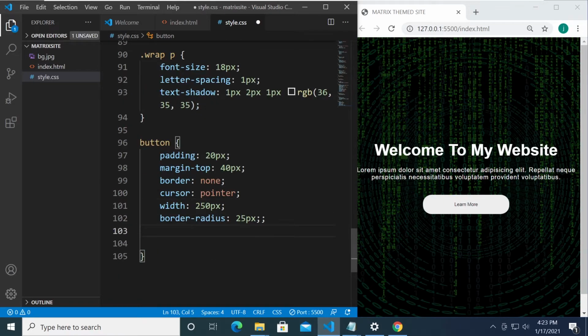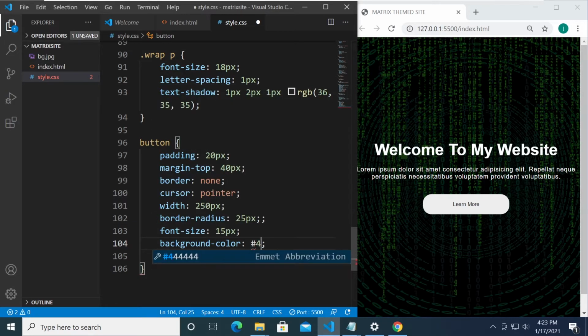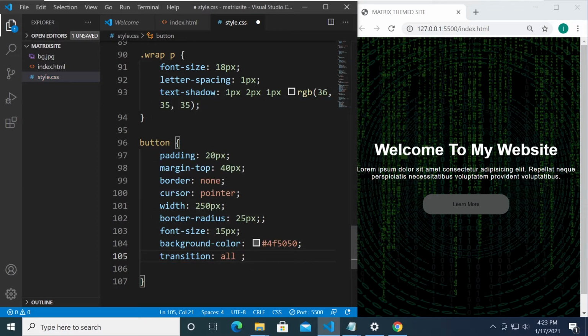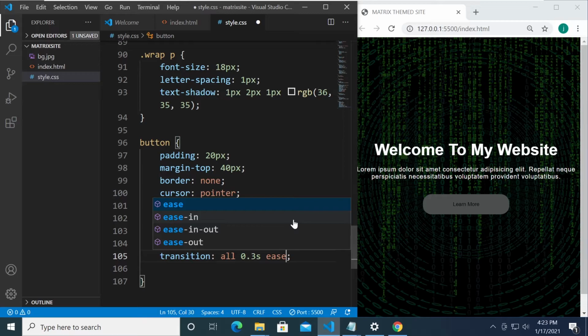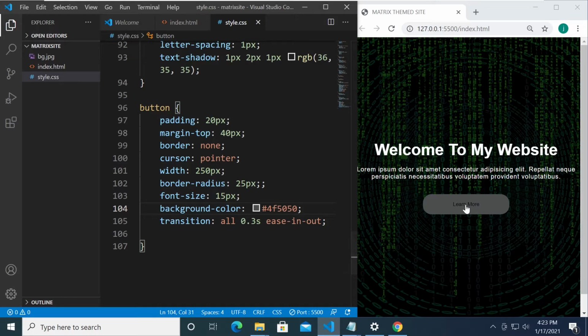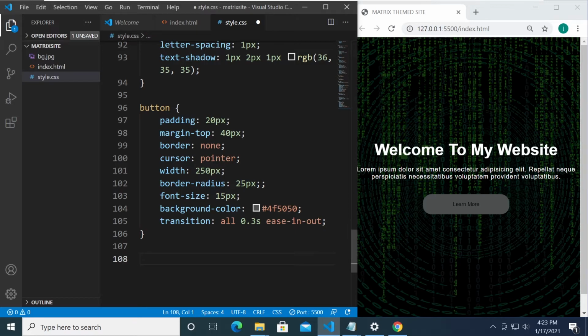All right, so yeah, maybe the font size we need to change that to around 16 pixels. And the background color, the hex value 4F5050. It's like a gray color. And does it look good? Maybe we'll change that later. We will also be using transition all for 0.3 seconds, ease in and out. All right, so that when we hover on this later, we will change the background color and it will transition smoothly, right?